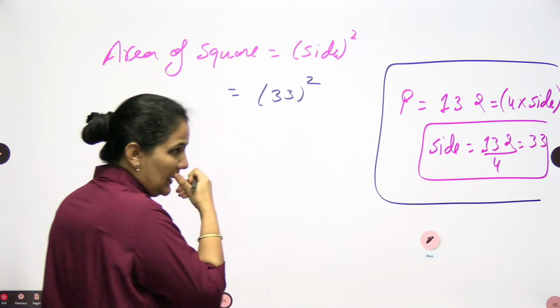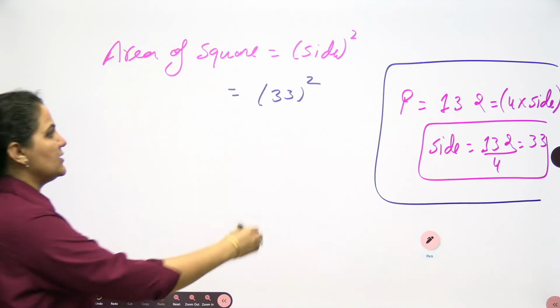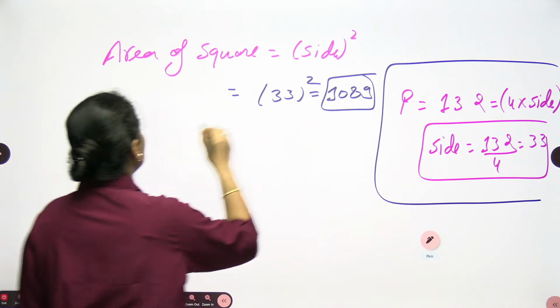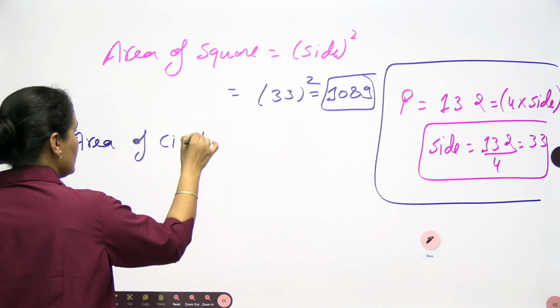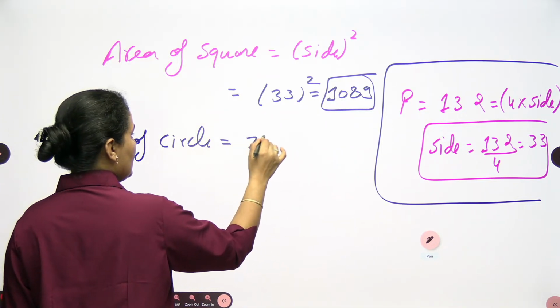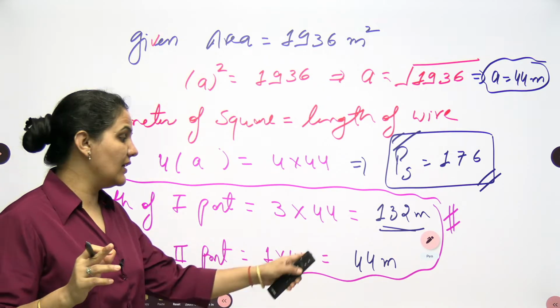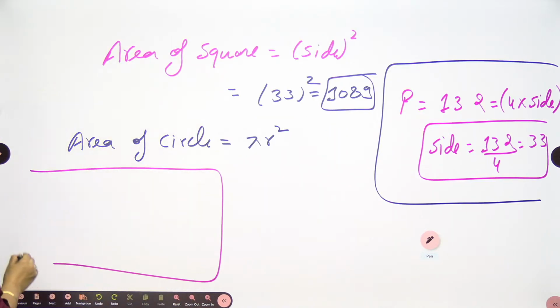33 square means 1089. First we will write that here. And then I need to find the area of the circle. For the area of the circle, I need pi r square. But r is not given to me; I have 2 pi r, so I will use the perimeter of the circle.